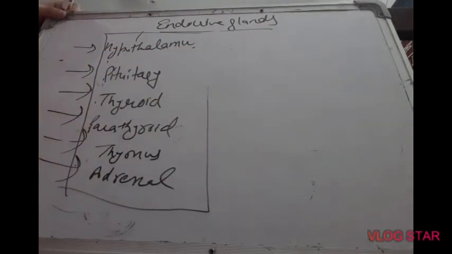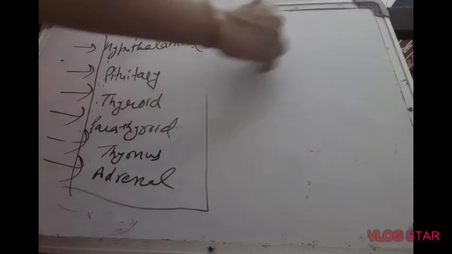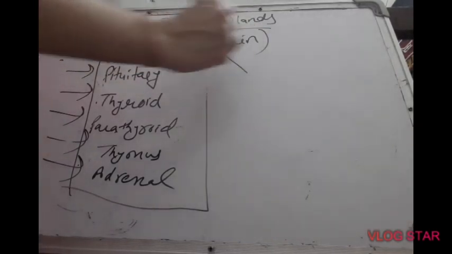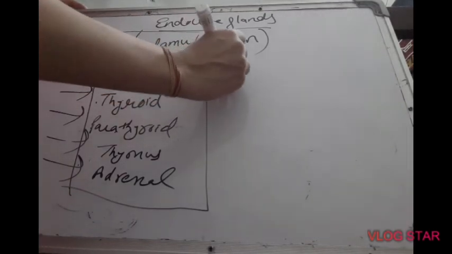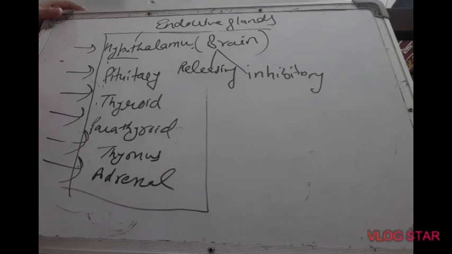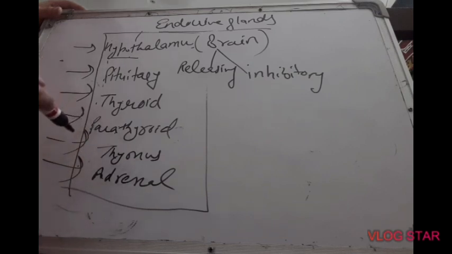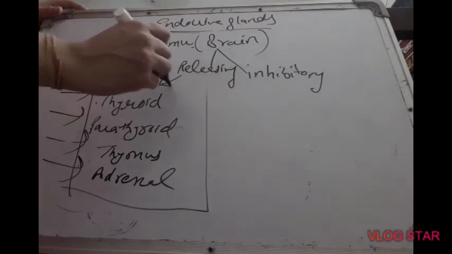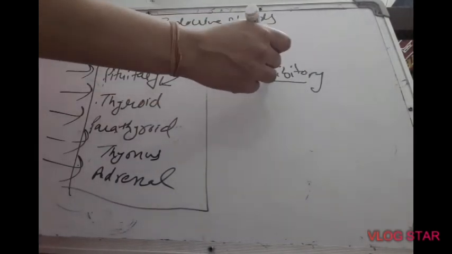Let us begin with the hypothalamus. The hypothalamus is one single gland which is found in the brain. What is the location of the hypothalamus? In the head, in the brain. It is a single gland, and this hypothalamus releases two kinds of hormones, either releasing hormone or inhibitory hormone. And also you have to keep in mind that the hormones of each gland have their own specific target. Like the hormones of the hypothalamus will target the pituitary gland.